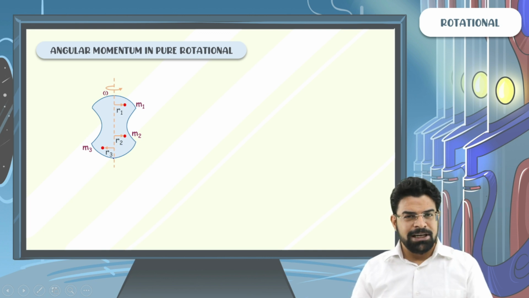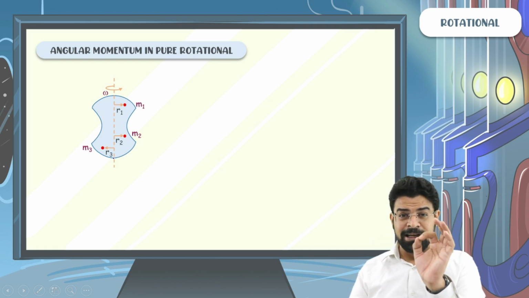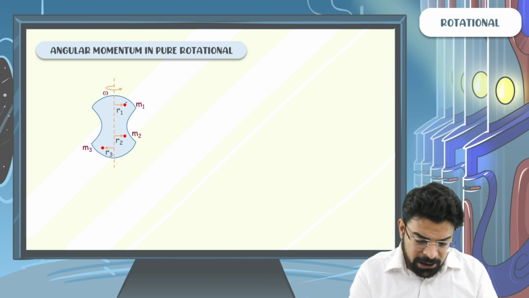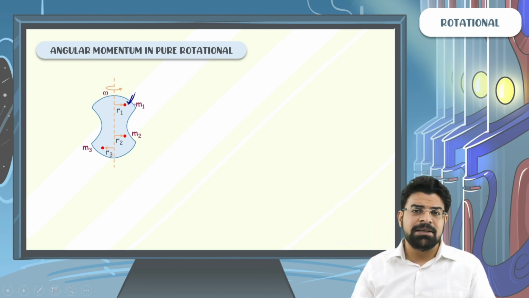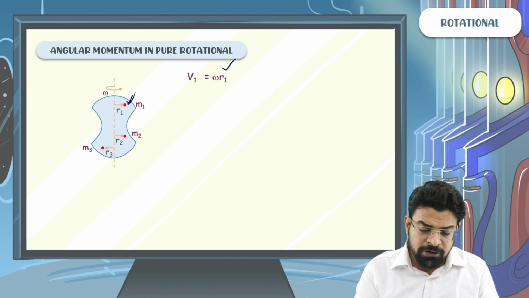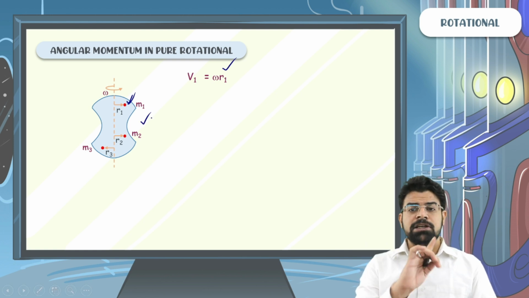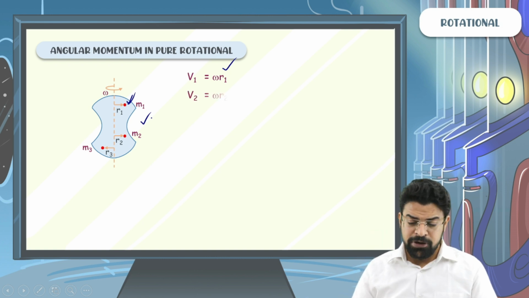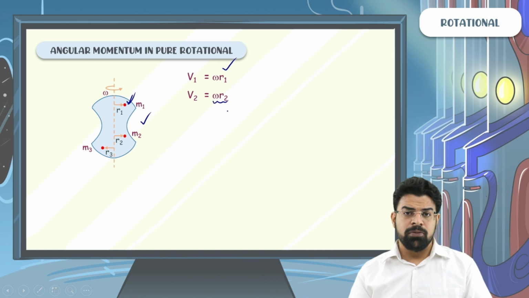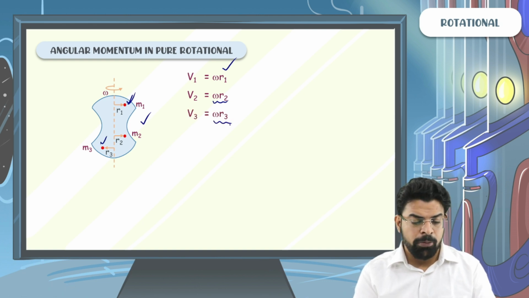So you will say, sir, we have just learned that if a body performs circular motion, then the angular momentum about the center is mvr. Here, the mass m1, which has radius r1, will have some speed, let's say v1, and that v1 will be equal to omega into r1. Similarly, the mass m2, which rotates in a circle of radius r2 with an angular velocity omega, will have a speed v2 equal to omega r2, and the mass m3 will have a speed v3 equal to omega r3.